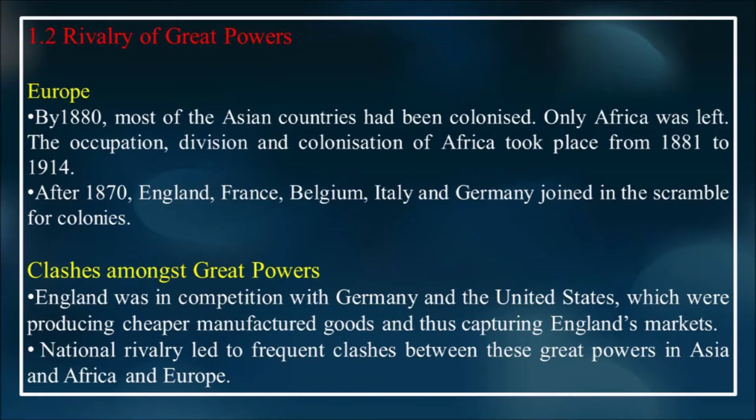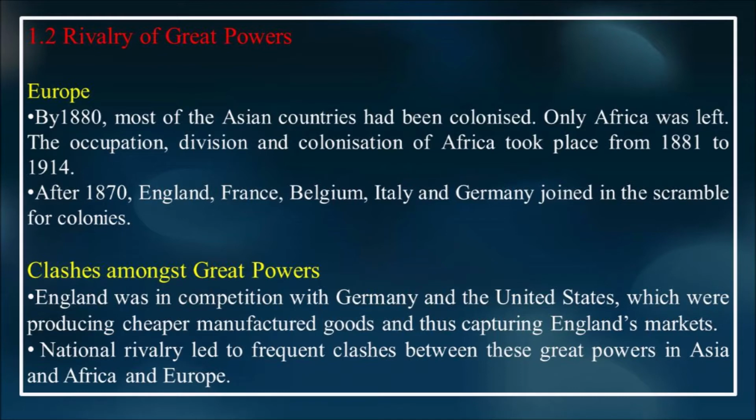Almost by the 19th century, European powers had colonized many other countries. By 1880, most of the Asian countries had been colonized by Europe. Only Africa was left out. And Africa was colonized by the European powers from 1881 to 1914.